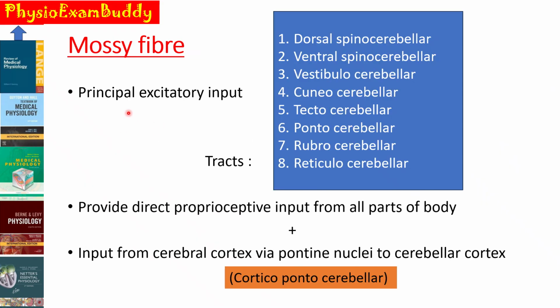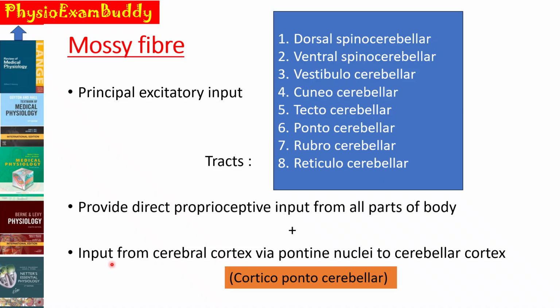The next afferent connection is via the mossy fiber. This also has an excitatory input, that is, the neurotransmitter is an excitatory one. The mossy fiber carries tracts like the dorsal spinocerebellar, ventral spinocerebellar, vestibulocerebellar, cuneocerebellar, tectocerebellar, pontocerebellar, rubrocerebellar as well as reticulocerebellar. That is, the mossy fibers provide direct proprioceptive input from all parts of the body,